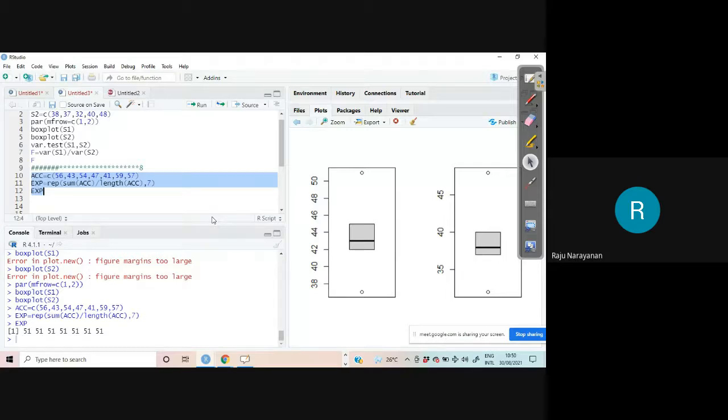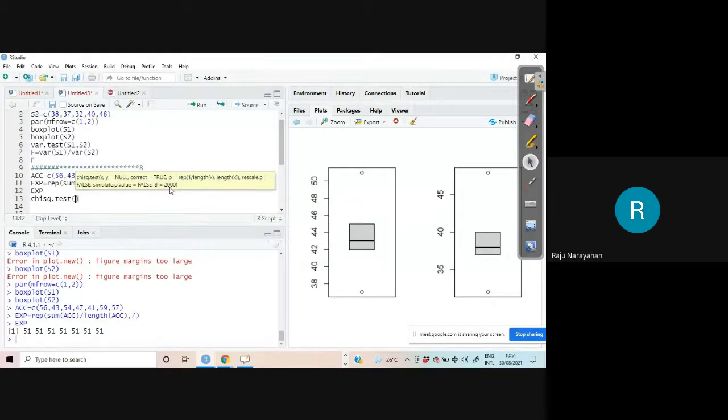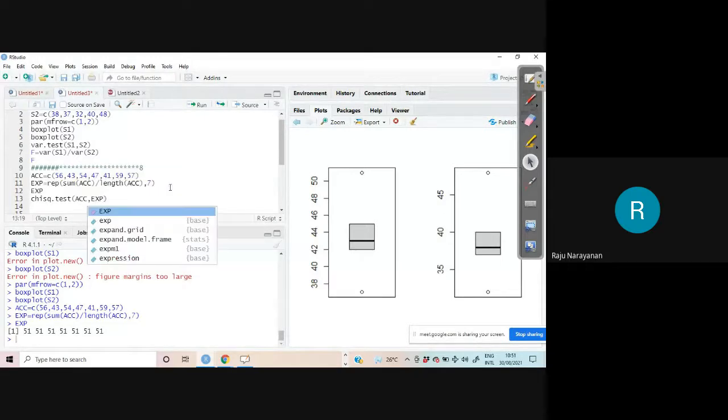Then you just take chisq.test. You give the name of the file, ACC, and EXP.